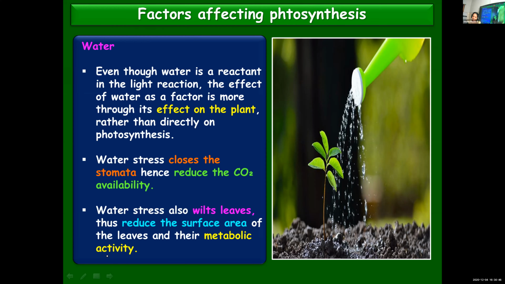Larger the surface area, better will be the absorption of sunlight and photosynthesis. But because surface area gets reduced, metabolic activity also gets reduced. Even photosynthesis is an example of a metabolic activity. So the more the surface area, the better will be the rate of photosynthesis. And here, because of the curling up or wilting of the leaves, metabolic activity, surface area, etc. will get reduced.